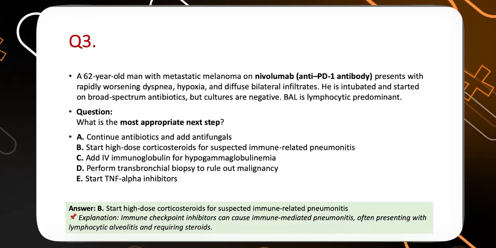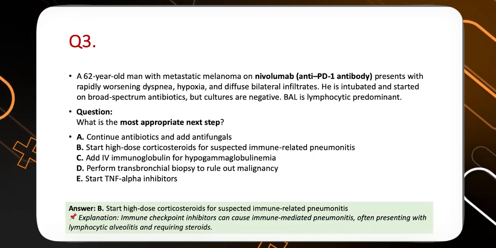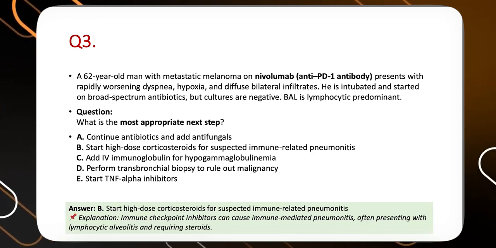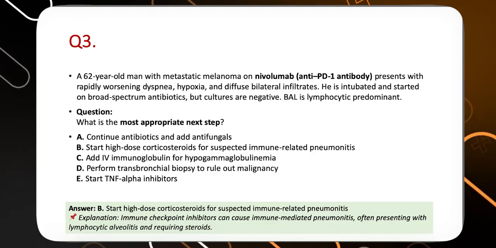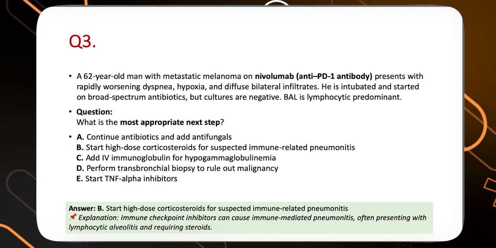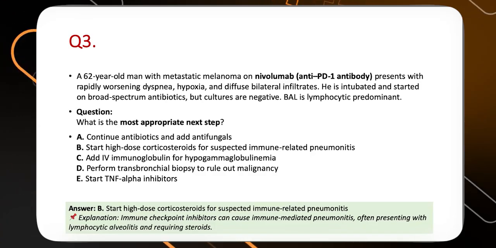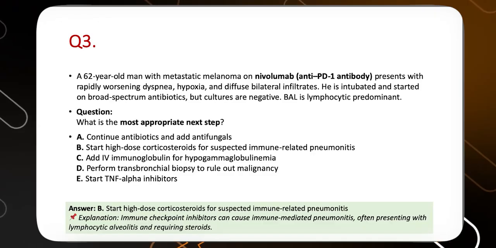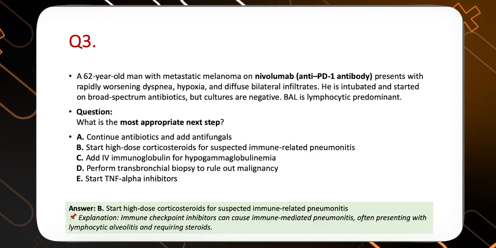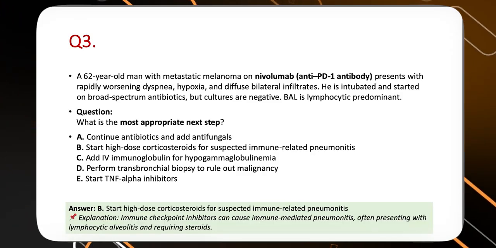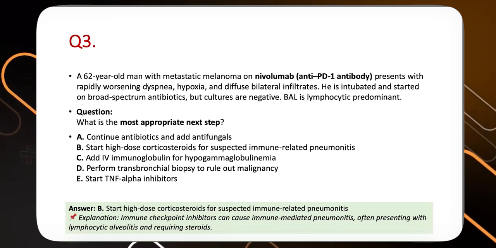Now, the question very specifically told you that the BAL is lymphocytic predominant. That means it is more of an immunological problem. Had the BAL grown some filamentous fungus or suggested some amount of infection, probably the antifungal would have been the right answer. Here we do not suspect hypogammaglobulinemia, because it is a condition of immunodeficiency. There is no evidence of immunodeficiency in the question, so IgG is not an option over here.